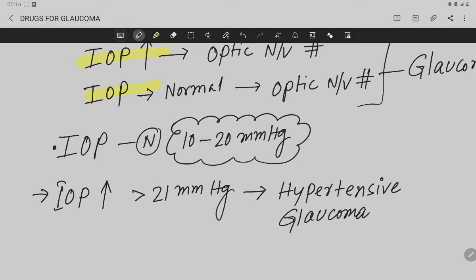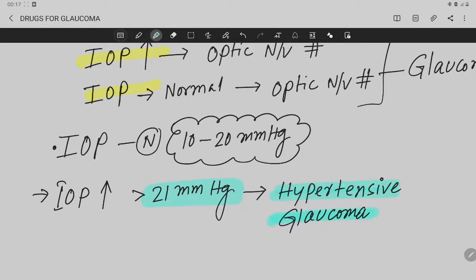So in any glaucoma, if your intraocular pressure, that means the pressure within the ocular cavity, within the eye, is increased, how much? It is more than 21 millimeter of mercury, then the glaucoma is called your hypertensive glaucoma. Okay.